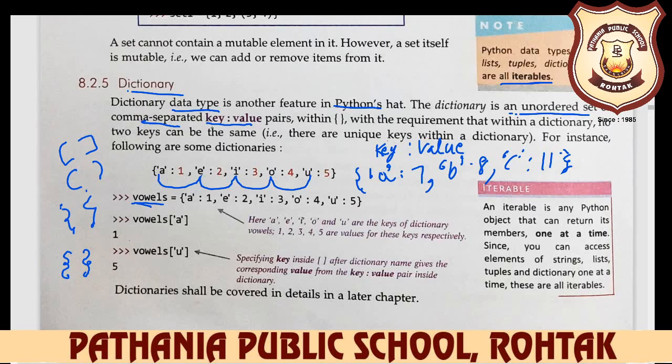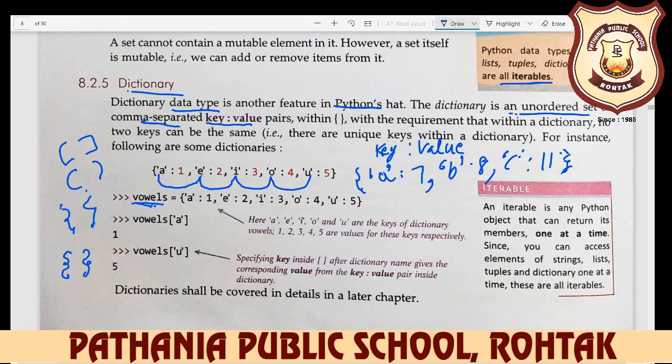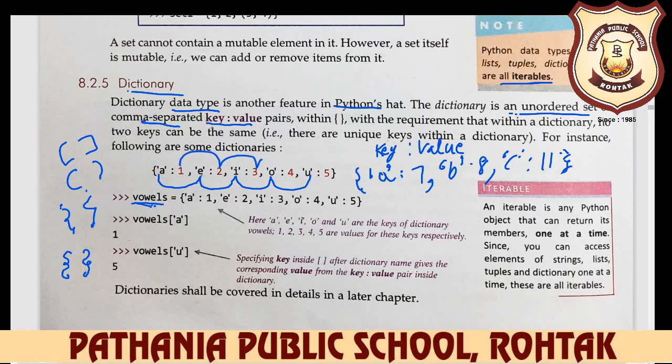You can input here keys, you can input here list, tuple, any values. So vowel is your one variable name. So here you see A, E, I, O, U. These all are your keys, and 1, 2, 3, 4, and 5 are the values of these keys.